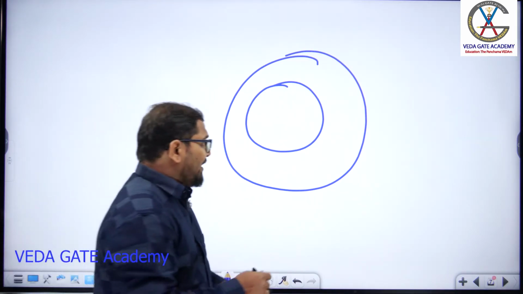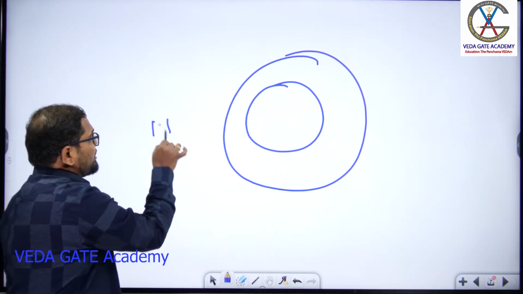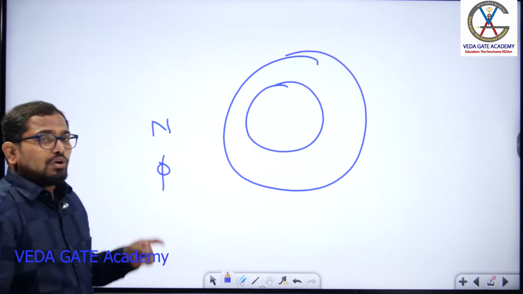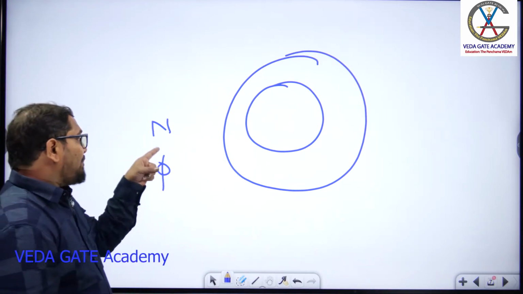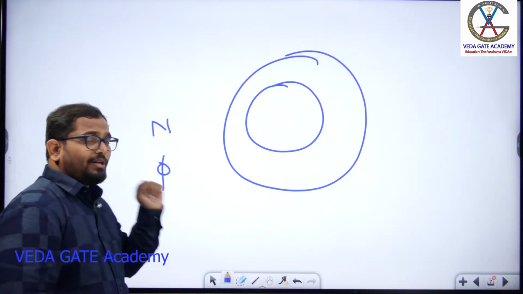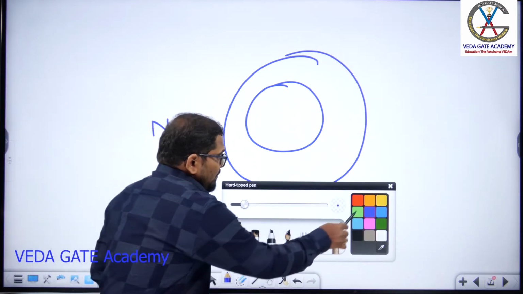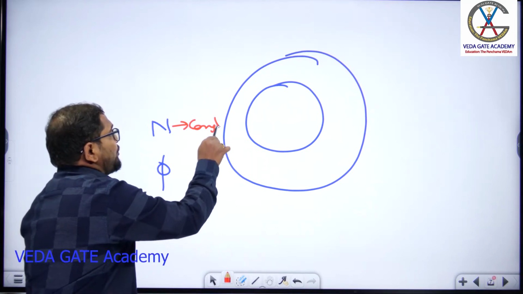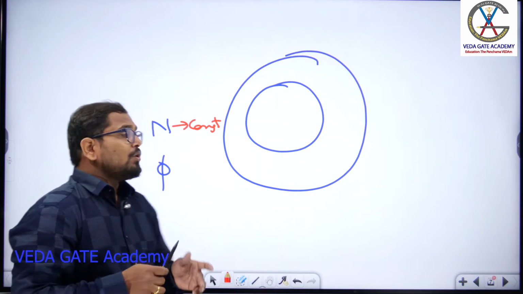What are the basic conditions or requirements to get the induced EMF? One is the number of turns, another one is flux. So either you can change the flux by keeping N constant, or change the number of turns by keeping the flux constant. Suppose the first configuration is based on this one. If I keep these conductors constant, usually wherever you place the conductors in the system, we call that